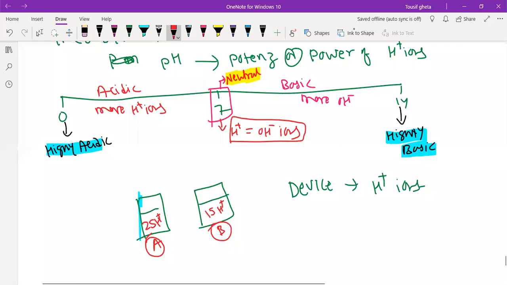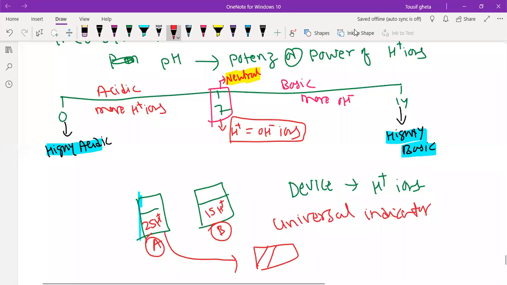In the same way, the universal indicator was made. If it contains 25 H plus ions, then the color will be one, and if it contains 15 H plus ions, then the color is another.